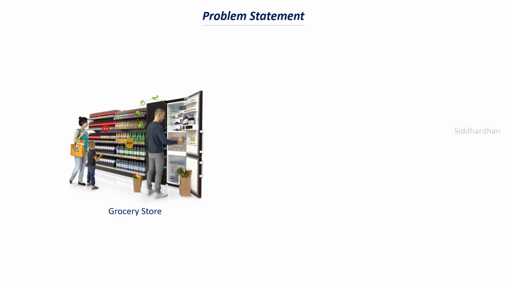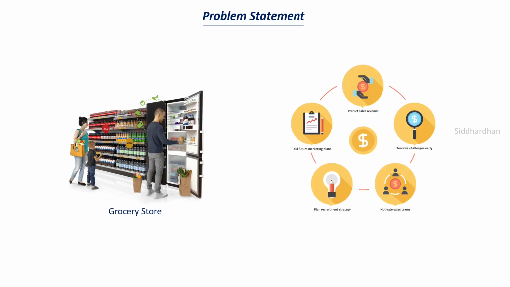So you may ask, what is the application of predicting this sales? What can happen by predicting the sales? There are actually a lot of things that are helpful which we can derive from these predictions. If we can predict the sales revenue, we can tell the company what challenges they may face, and what are the brands and products that sell the most, and other such things.